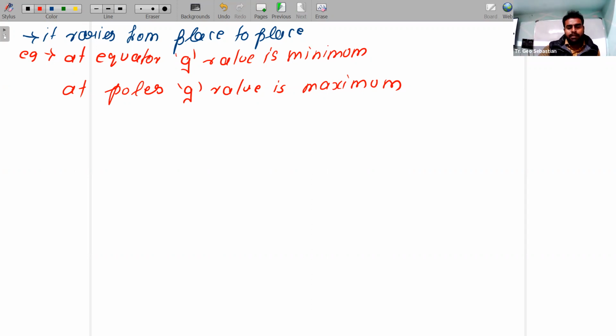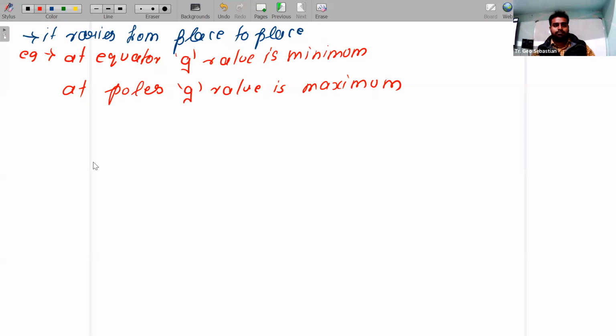Generally, I'm asking one question. If I throw one stone and a pencil in a vacuum, there is no medium, it's vacuum only. Which body will reach the ground first? Both the bodies will reach the ground at the same time. The reason is that since it is vacuum, there is no resistance, no viscous force. Okay.